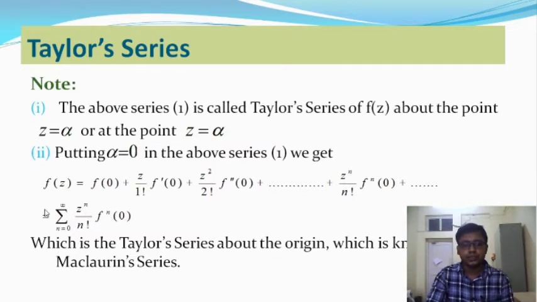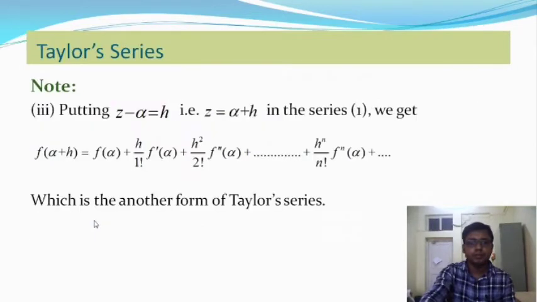Okay, so this is called a Taylor series about the point z equal to 0. This Taylor series is known as the Maclaurin series about the point z equal to 0, which is also known as the Maclaurin series on the complex plane. So now we'll go to the next slide.